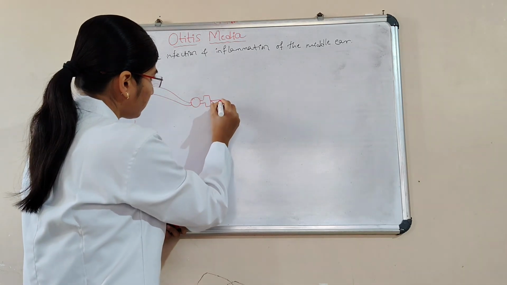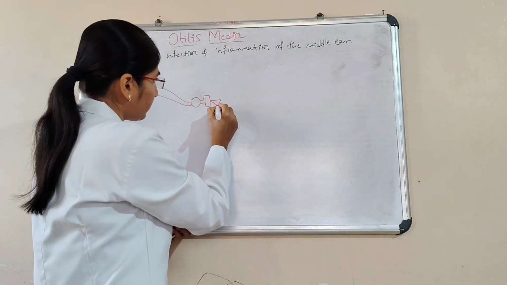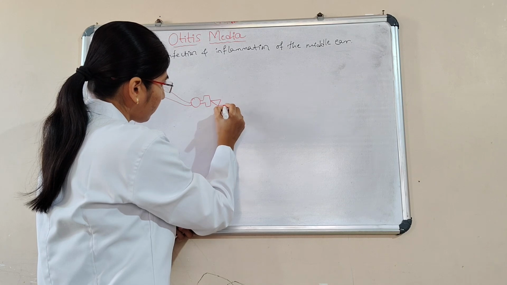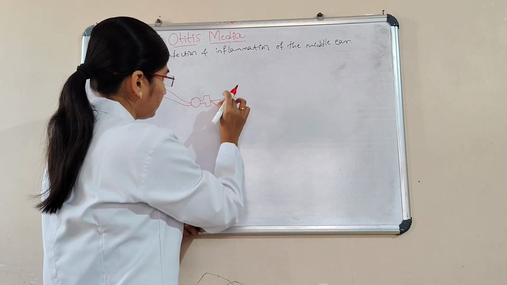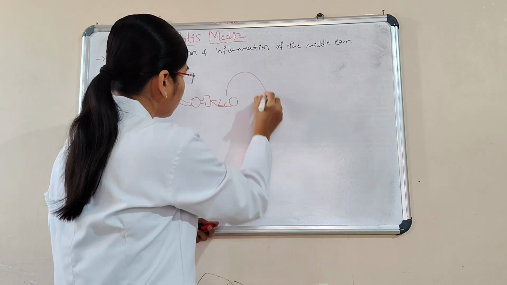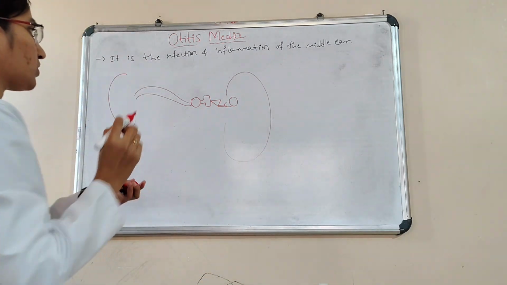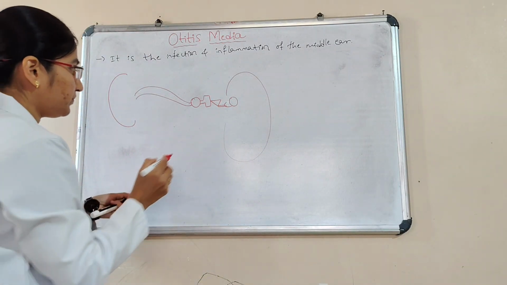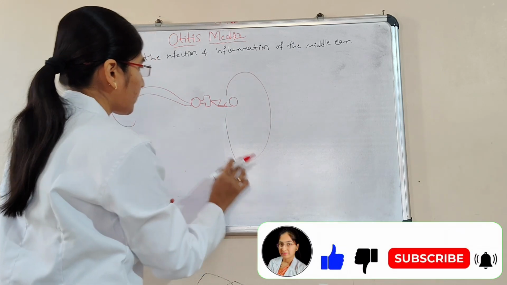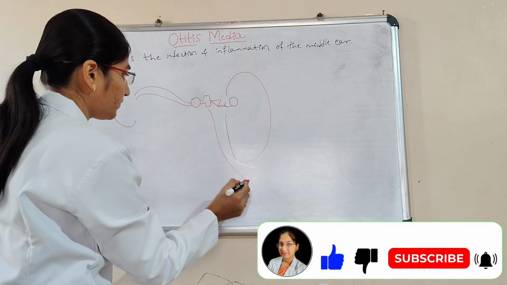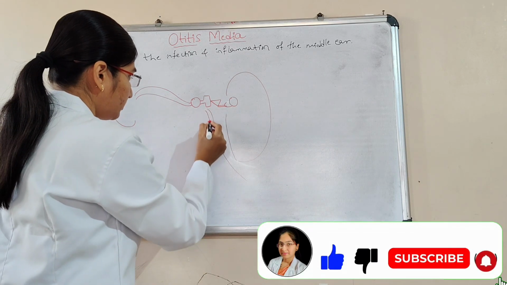This is the middle ear. This one is the ear. Here, this is the Eustachian tube.